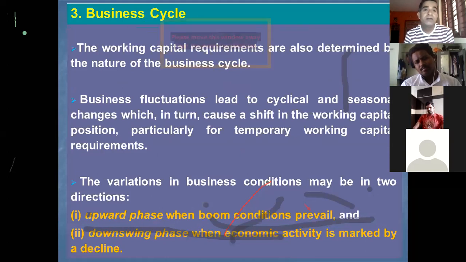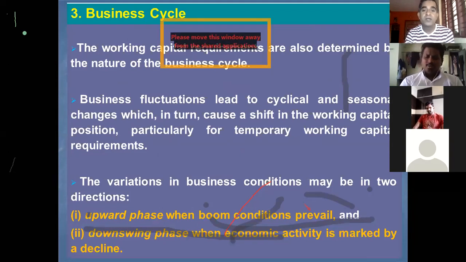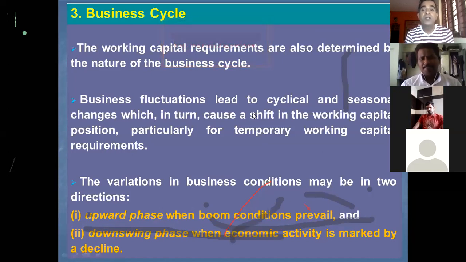Then the third factor is the business cycle. When we say business cycle, please try to understand we are talking about boom and recession. I repeat, when we say business cycle, we are talking about the economic conditions, boom and recession. Business fluctuations lead to cyclical and seasonal changes, which in turn cause a shift in working capital position, particularly for temporary working capital, which we learned in the concept of permanent and temporary working capital.